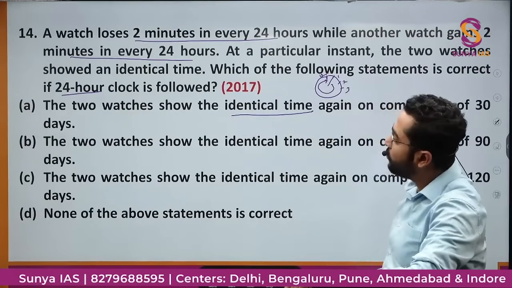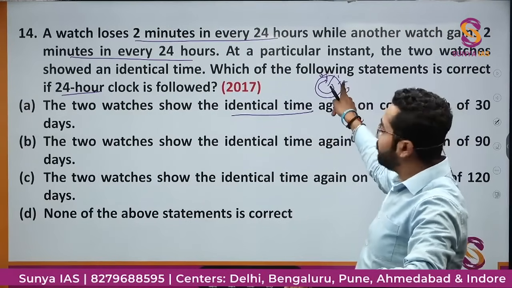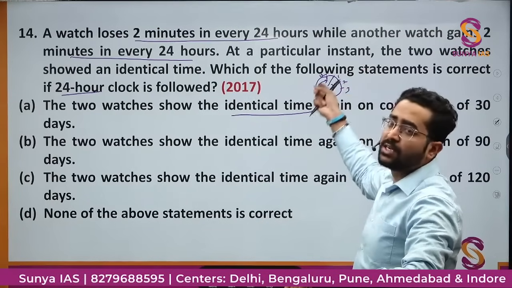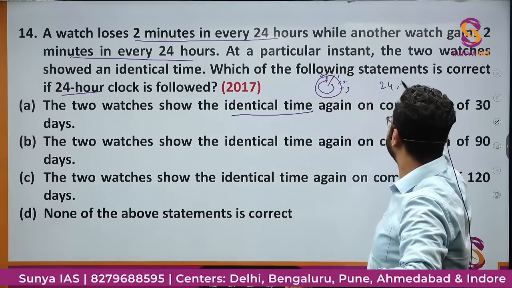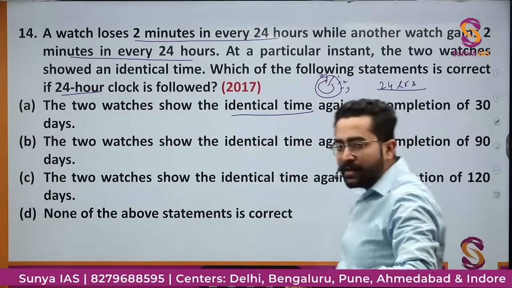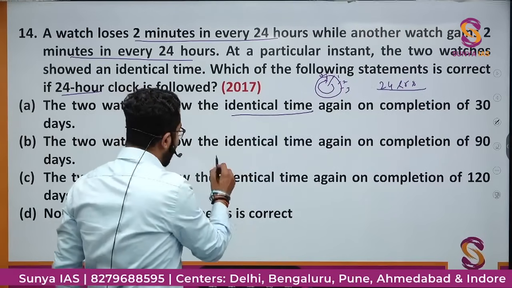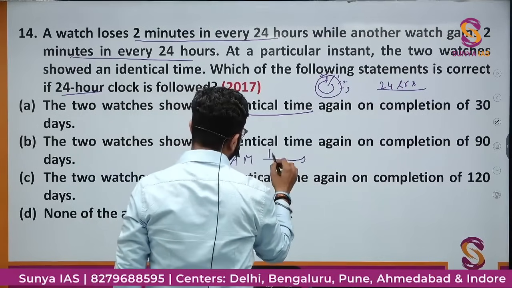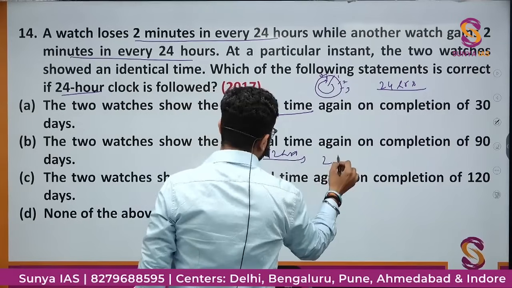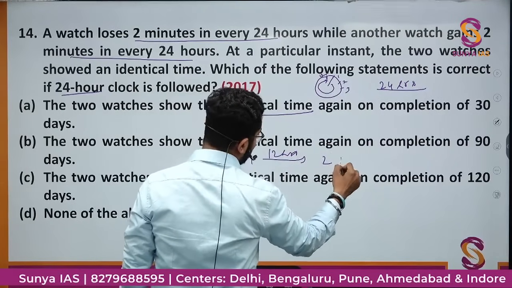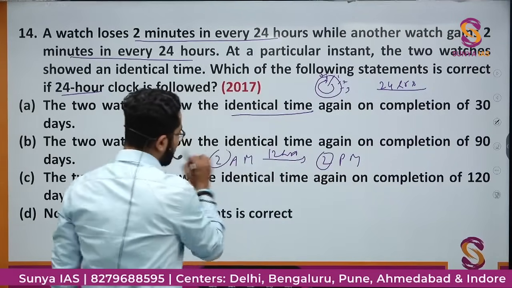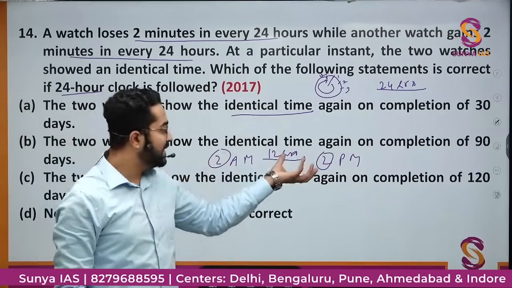So in the 24-hour clock, the same time will be repeated only after 24 hours. क्योंकि 12 hours में तो क्या होता है, even if it is night, then night 2 AM. After 12 hours, it would be afternoon of 2, like this 2 PM. So time will be same. So in 12-hour system, the time will be repeated after 12 hours.